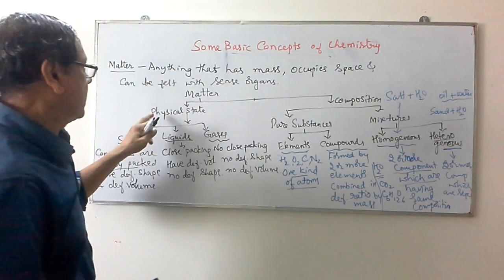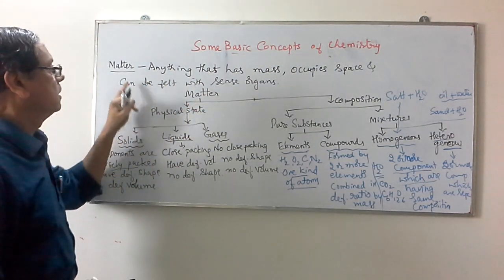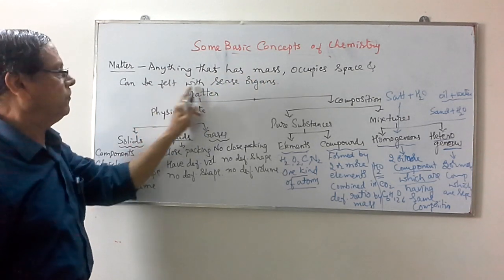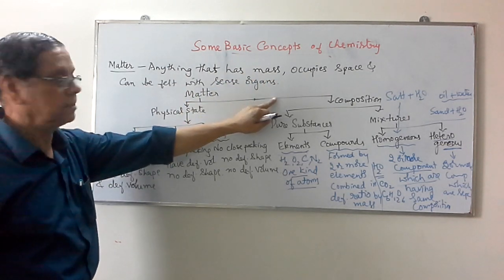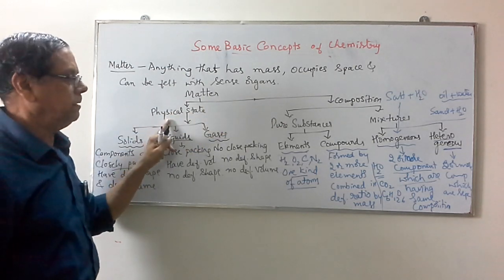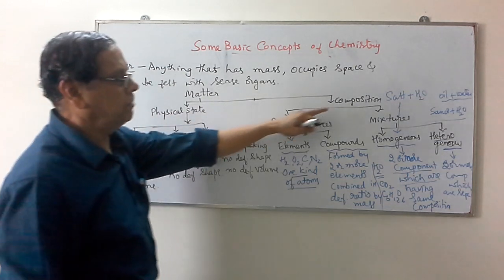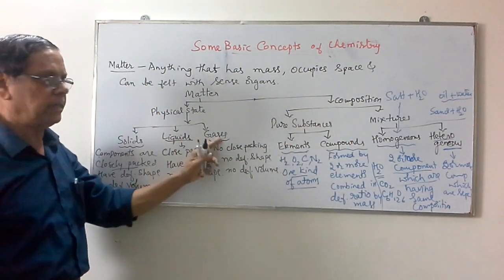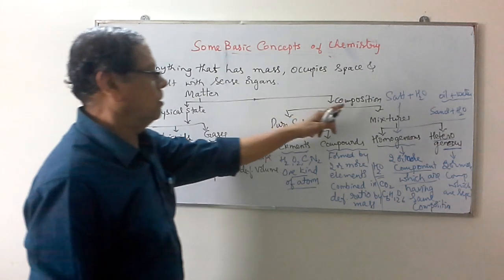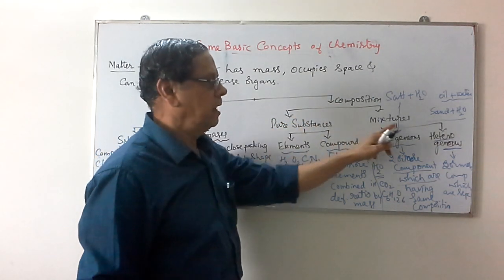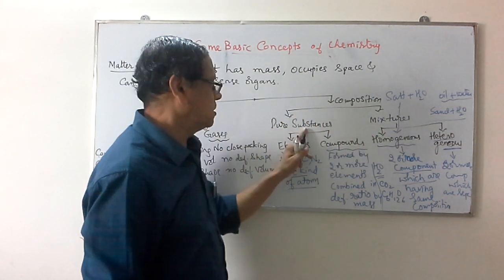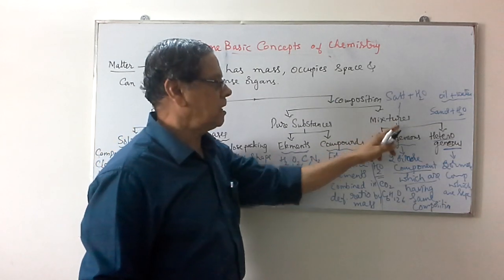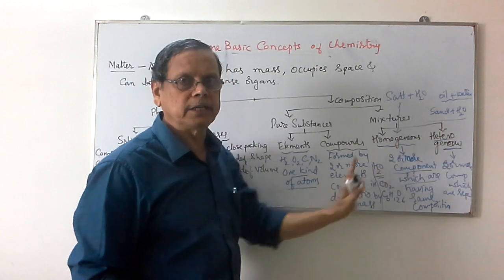So that is about the classification of matter. Matter is anything that has mass, occupies space and can be felt with our sense organs. This can be classified either based on the physical state or based on the composition. Based on the physical state, we have solids, liquids and gases. Based on the composition, we have pure substances and mixtures. Pure substances are again classified as elements and compounds. Mixtures are classified as homogeneous and heterogeneous mixtures.